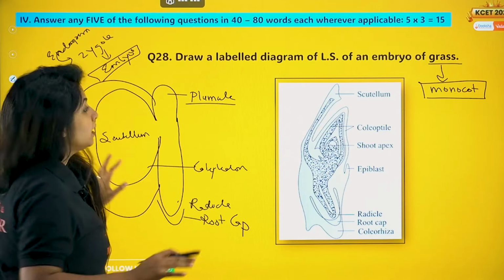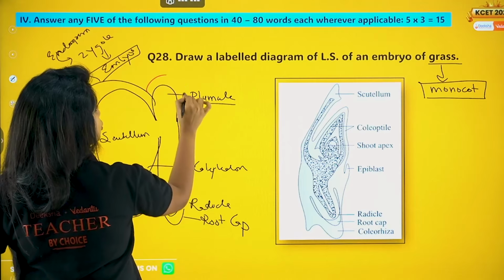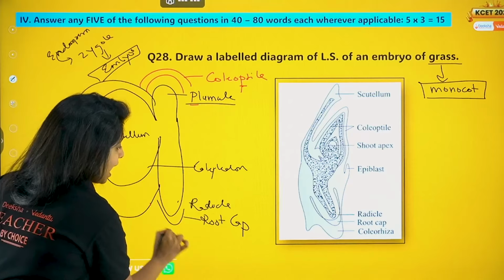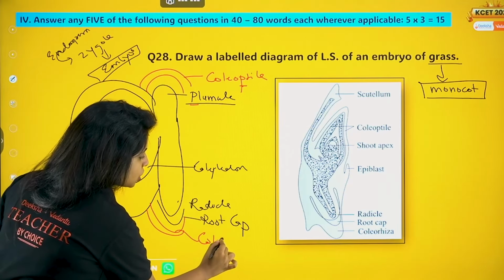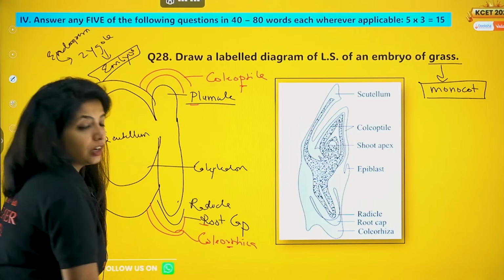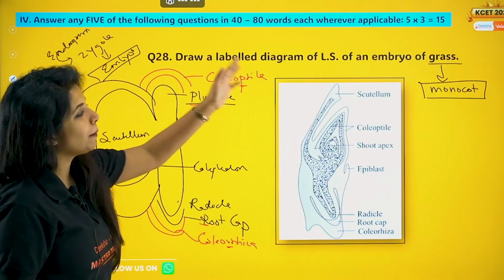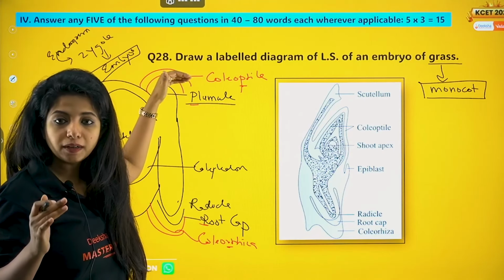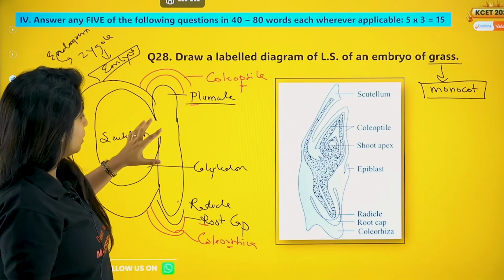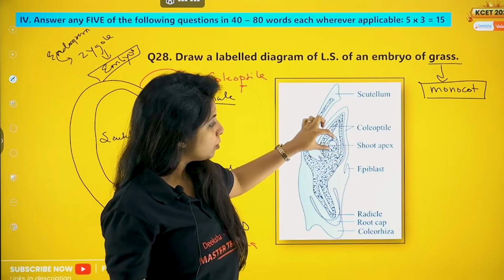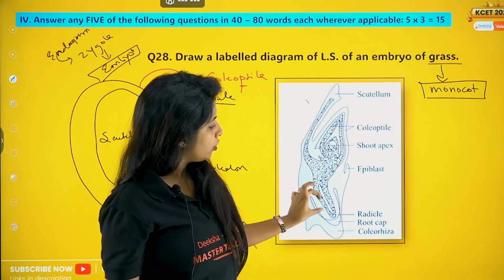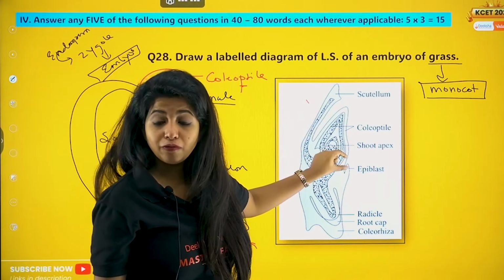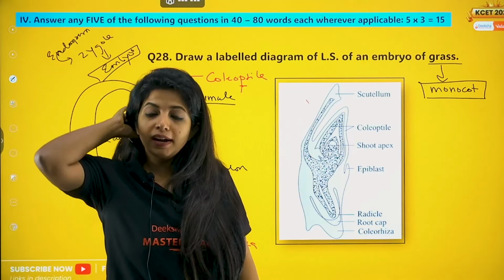Now the plumule which is there is covered by something which you call the coleoptile. PP, you can remember like that. And the root cap over here is covered by something that is known as the coleorhiza. RR, you can remember like that. Now this is the actual picture. Plumule covered by coleoptile, radicle covered by root cap and coleorhiza, scutellum on one side, and then endosperm. Look at this picture. Shoot apex, as in your plumule, covered by coleoptile, then you have radicle, root cap and coleorhiza. You have the one cotyledon that is known as scutellum. The other cotyledon tries to be formed, but it is rudimentary. It is not able to fully form. It is known as the epiblast.